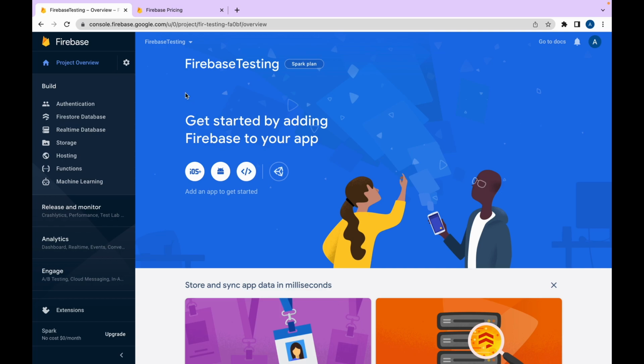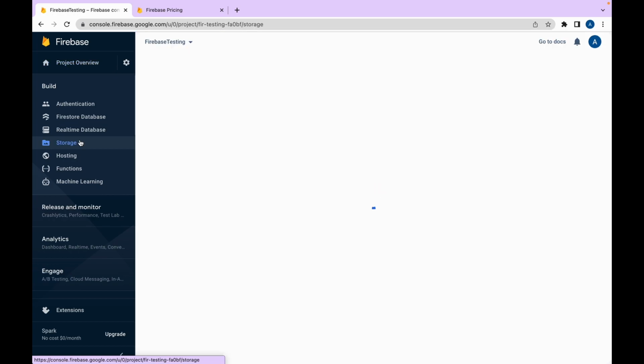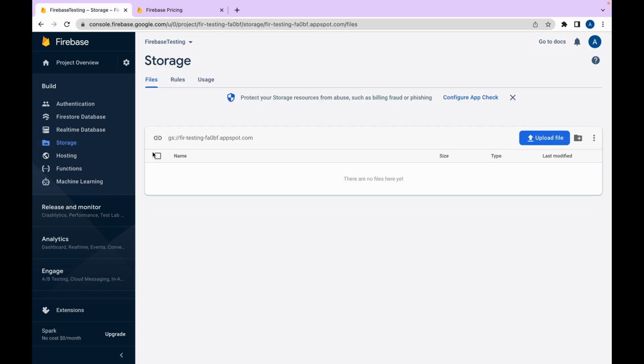The services that are provided by Firebase are authentication. It provides us two databases. One is Firestore database, another is real-time database. We will cover these databases in the upcoming videos. It also provides us storage. So here you can store any of your media files like audio, video, PDFs. You can upload directly from the console or you can do it by code.